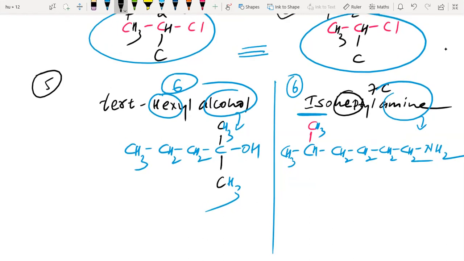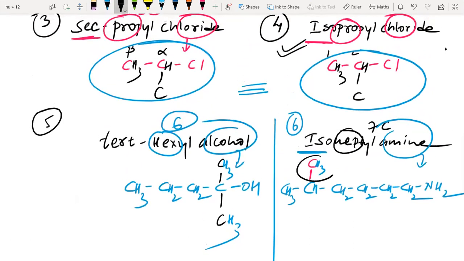See, what happens is this methyl, if it is present at the other end, then it is iso. But the same methyl, suppose if I transfer this to alpha, it is known as secondary. Then the name will become secondary heptyl amine.